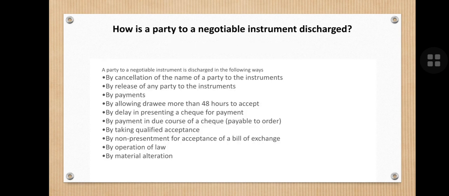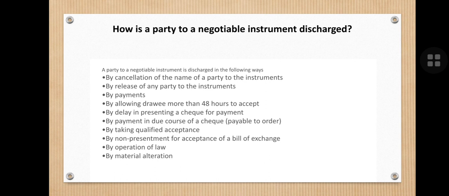How is a party to a negotiable instrument discharged? How the negotiable instrument gets discharged means that the negotiable instrument gets paid. It is by the cancellation of the name of the party of the instrument.